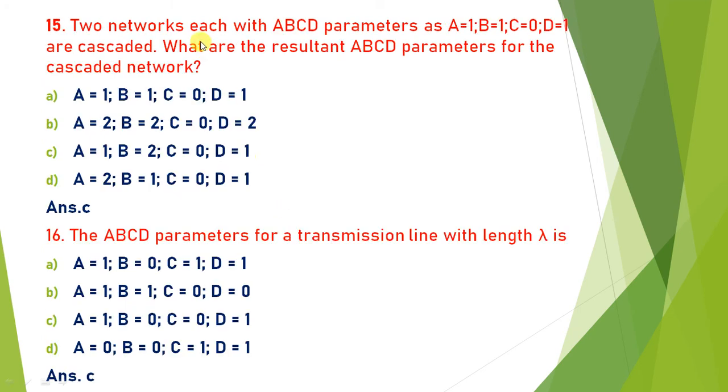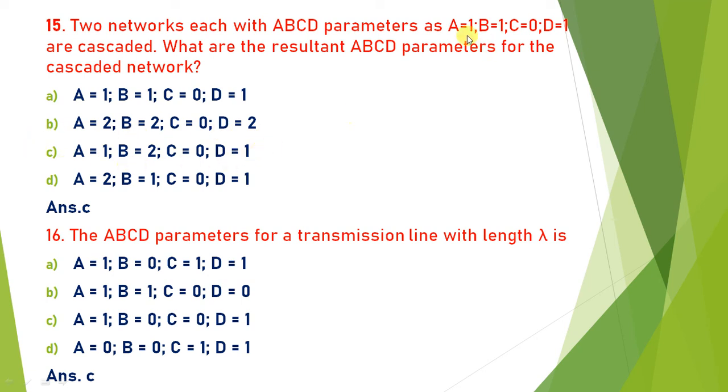Next, two networks are given, each with the ABCD parameter: A is equal to 1, B is equal to 1, C is equal to 0, and D is equal to 1. So two networks are cascaded, and each network has the ABCD parameters like this. What is the resultant ABCD parameter if the networks are connected in cascade? If the networks are connected in cascade, then the B parameters are added and the remaining parameters remain the same. So that is only satisfied by equation C.